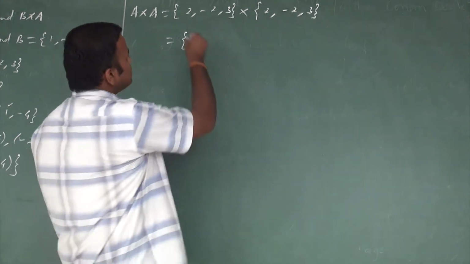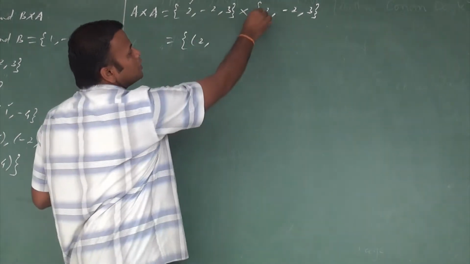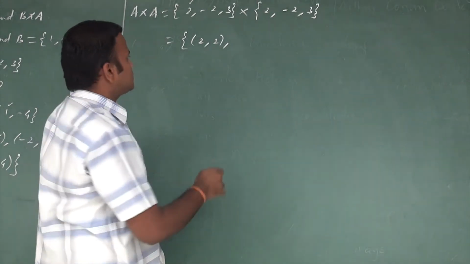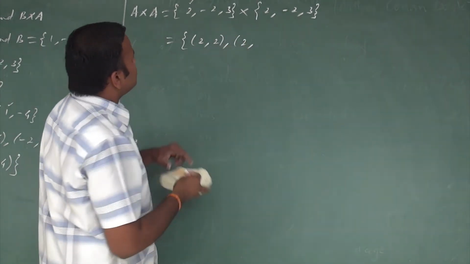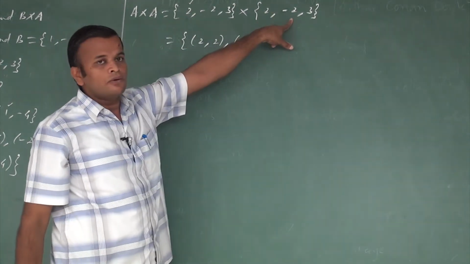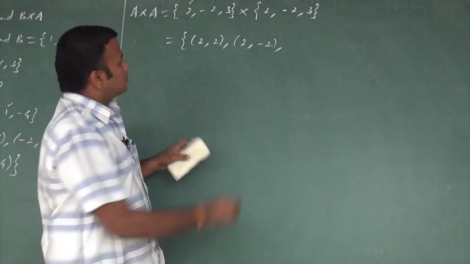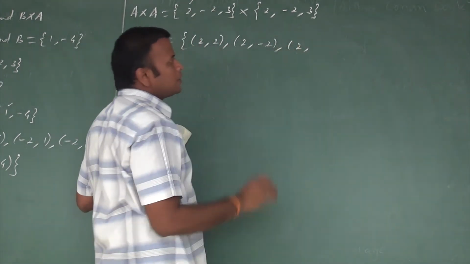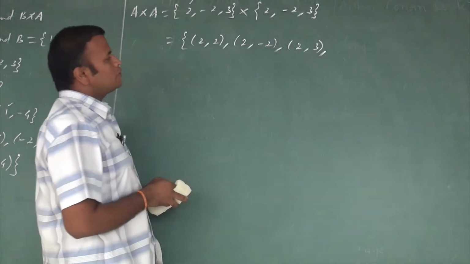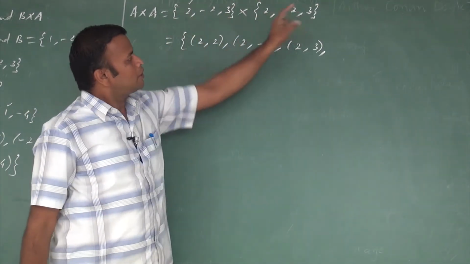So how do we write it? We always keep the first number 2, comma. In the second set also, what is the first number? 2. So the first ordered pair is 2, 2. Next one: you don't change the first set number 2, comma. Here we move to the next number, -2. So 2, -2. Next one, same 2, comma. In the second set, what is the third number? It is 3. So these are the possible ways: 2, 2; 2, -2; and 2, 3.